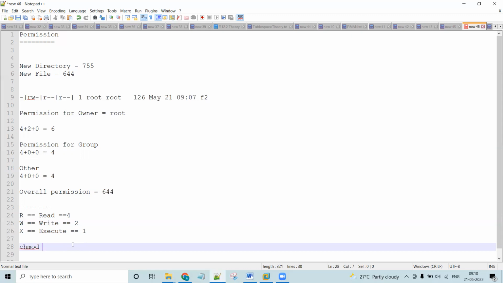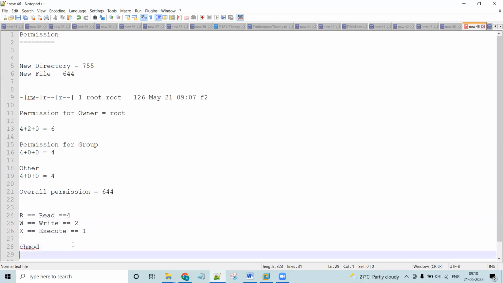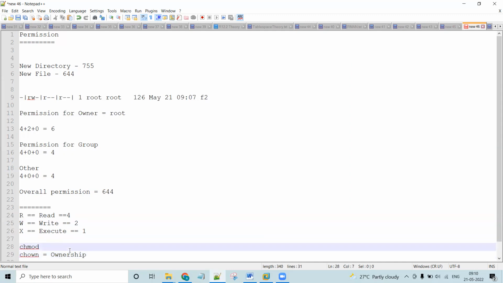Okay, chmod is to change the permission. chown is to change the owner, to change the ownership. Okay, chmod is to change the permissions. So this is the session dedicated for permissions. Okay, let me show you practically.